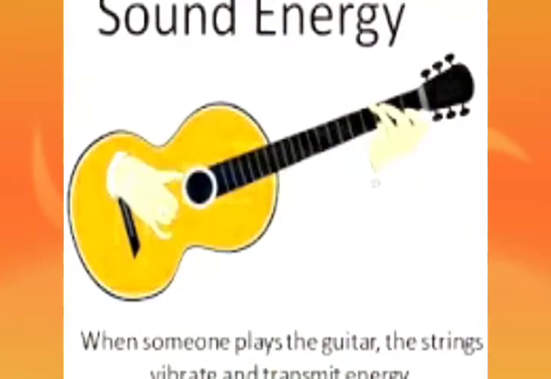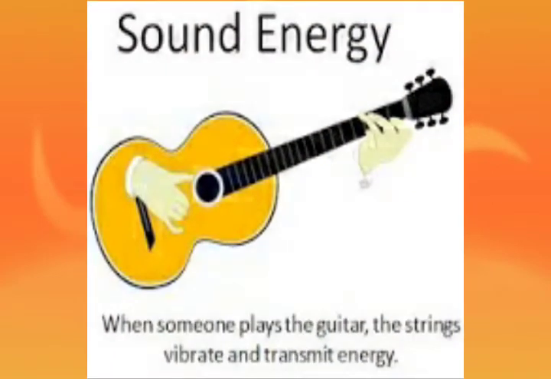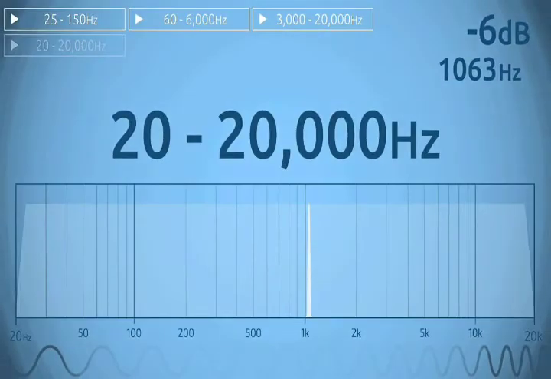Next is sound energy. A vibrating body possesses sound energy. When sound produced by a vibrating body reaches our ear membrane, it begins to vibrate and we hear the sound of the vibrating body. We can hear the sound when the number of vibrations per second is in the range of 20 to 20,000, and this range is called the audible range.